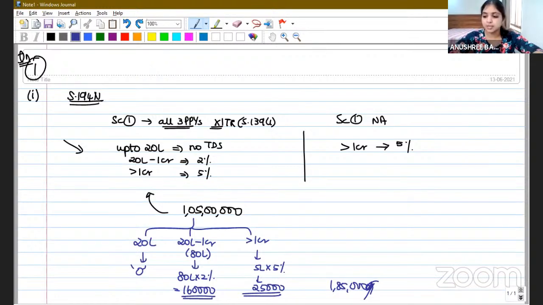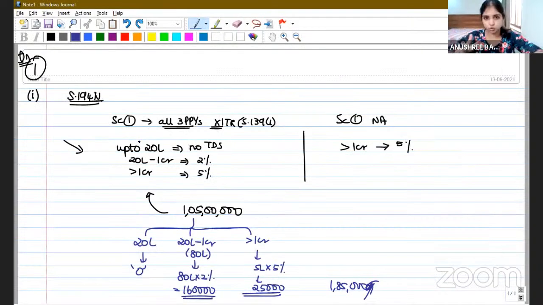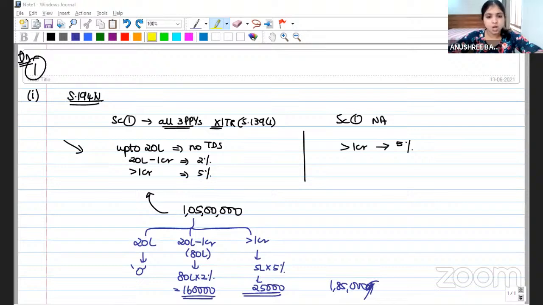What does it say? It says up to 20 lakh, if you're going to withdraw, no tax deducted at source. Beyond 20 lakh up to 1 crore, 2%. Beyond 1 crore, 5%. So the total tax to be deducted at source would be 1,60,000 on this 80 lakh and 25,000 on this 5 lakhs, total 1,85,000. So this is it with question number 1.